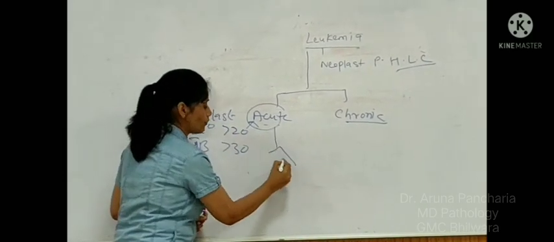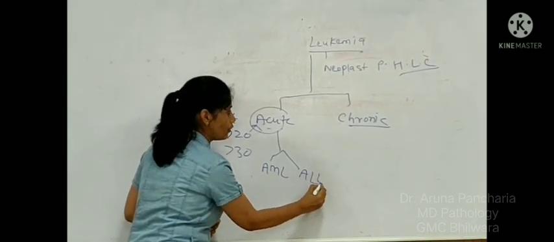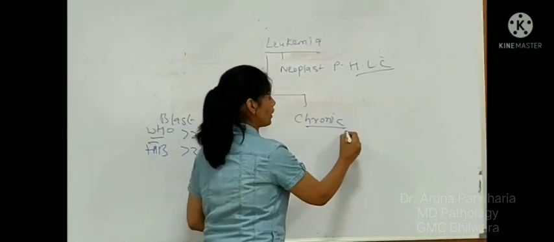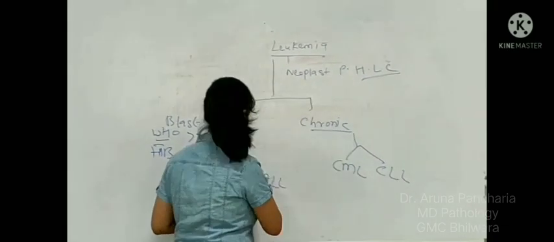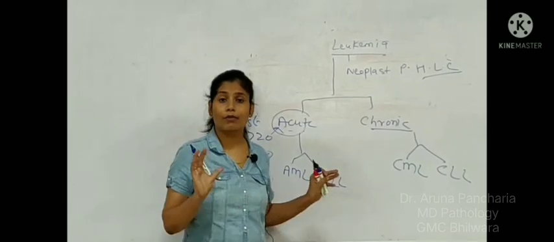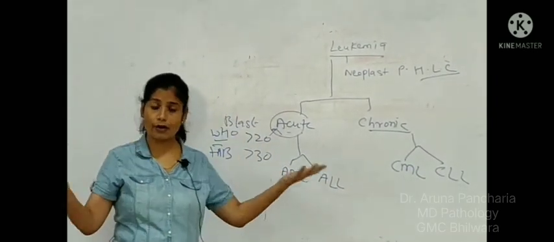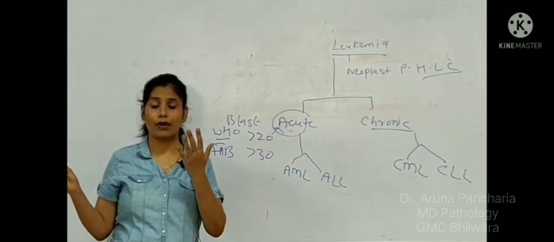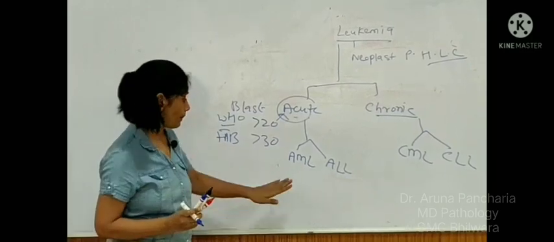Acute leukemia is of two types: acute myeloid leukemia and acute lymphoid leukemia. Chronic leukemia is of two types: CML and CLL. Here I am giving only the broad classification. In detail, I will tell you the broad categories of the WHO hematolymphoid neoplasm.